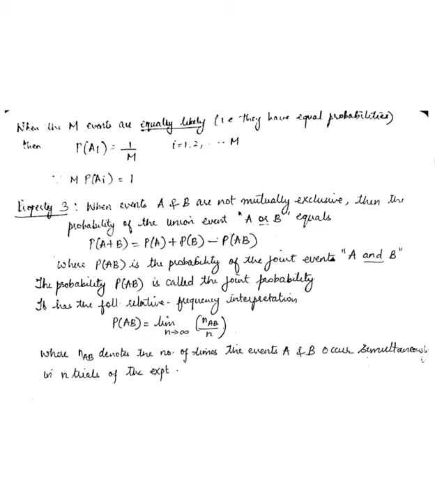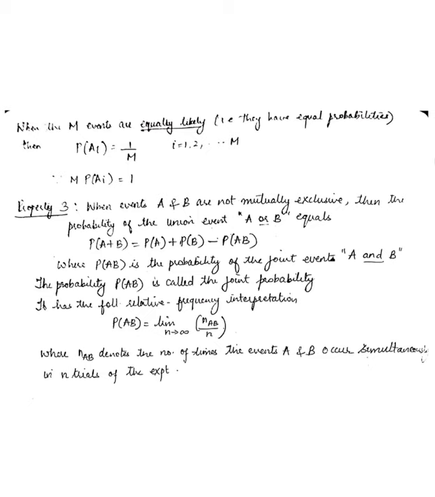So each of the events is going to have a probability of 1 by 6. So 1 by 6 is the probability that a 1 will occur. Similarly, 1 by 6 is the probability that a 4 will occur. Similarly, 1 by 6 is the probability that a 6 will occur, and so on. So here, for our example, m was equal to 6. So the probability of any event occurring, if they are equally likely, is going to be equal to 1 upon m.